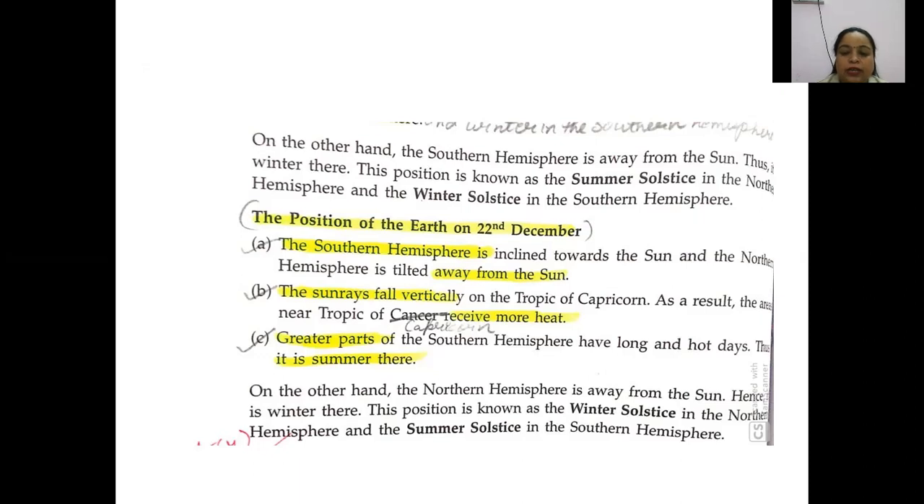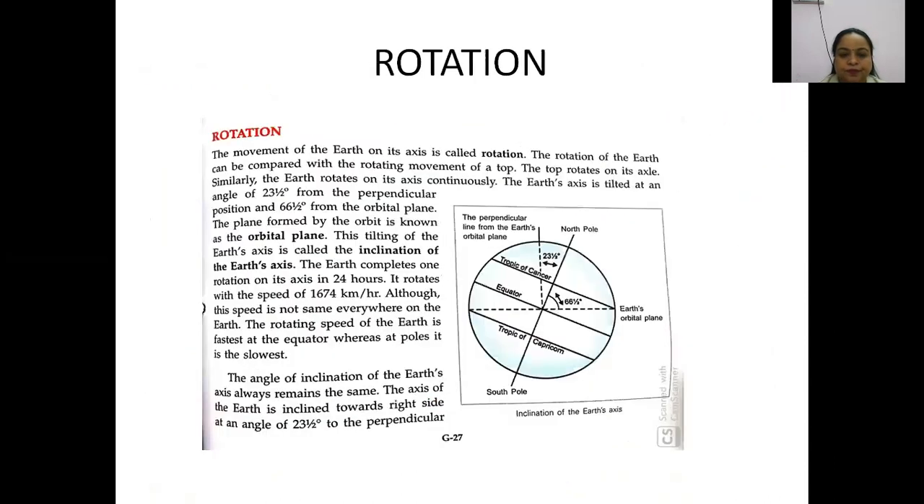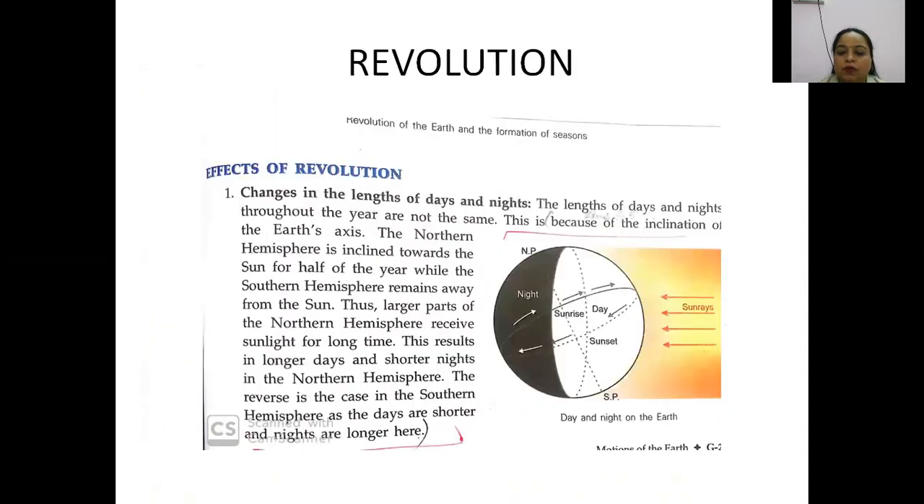What happened? Can you see? As a result, the areas near the Tropic of Capricorn receive more heat. So the southern part, this is the Tropic of Capricorn, and the sun rays are falling directly on the Tropic of Capricorn, and the areas which are located near or on the Tropic of Capricorn receive a large amount of heat.